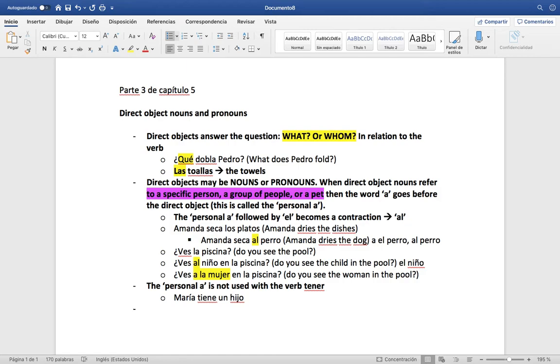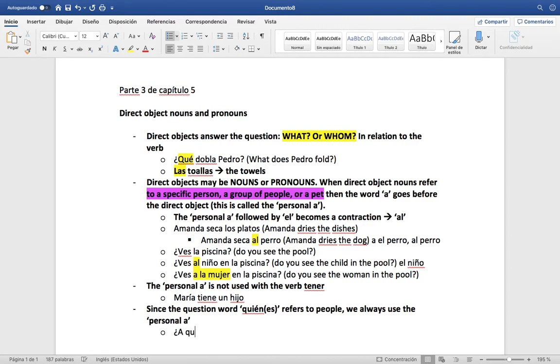Moving along here. If we have the question word quién or quiénes, meaning who or whom, it refers to people always, because quién, quiénes is always talking about who. We always use the personal A. For instance, let's say we're asking, who are you going to help?